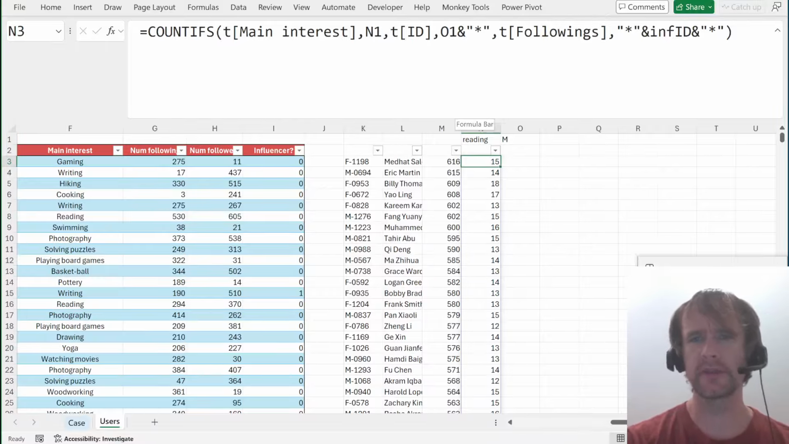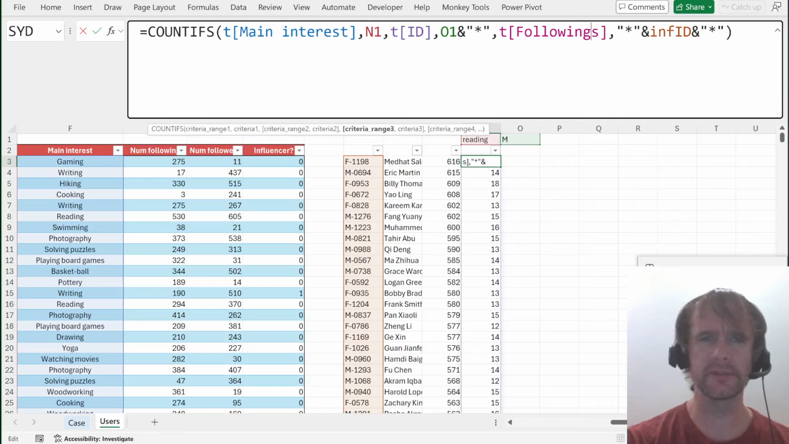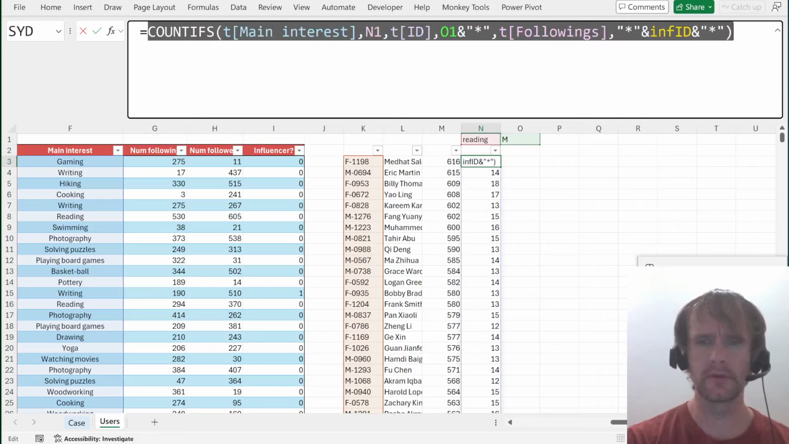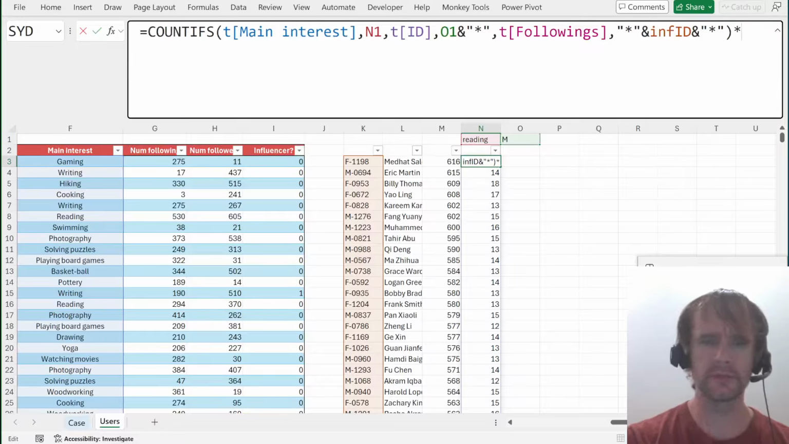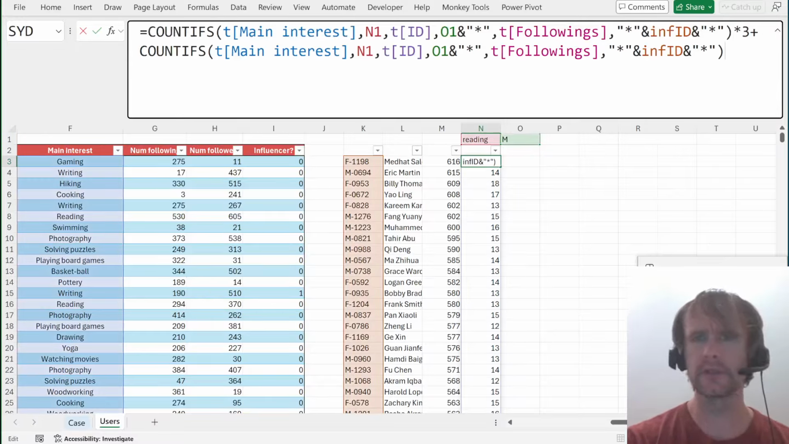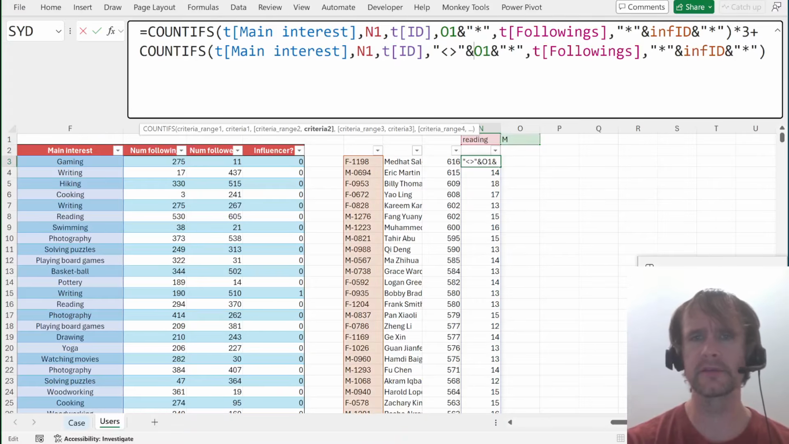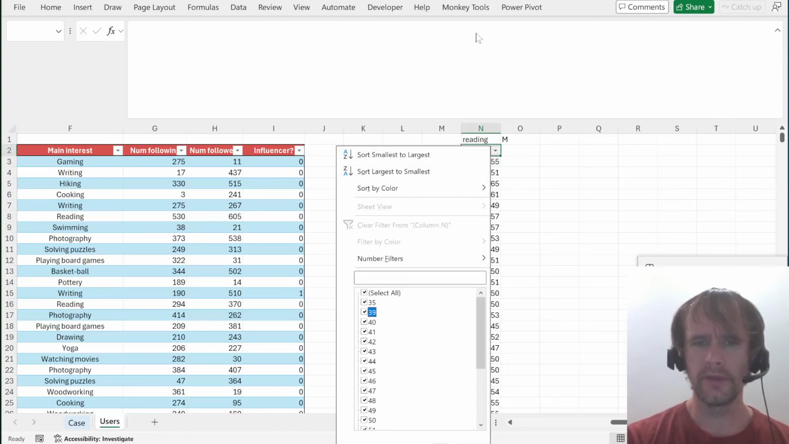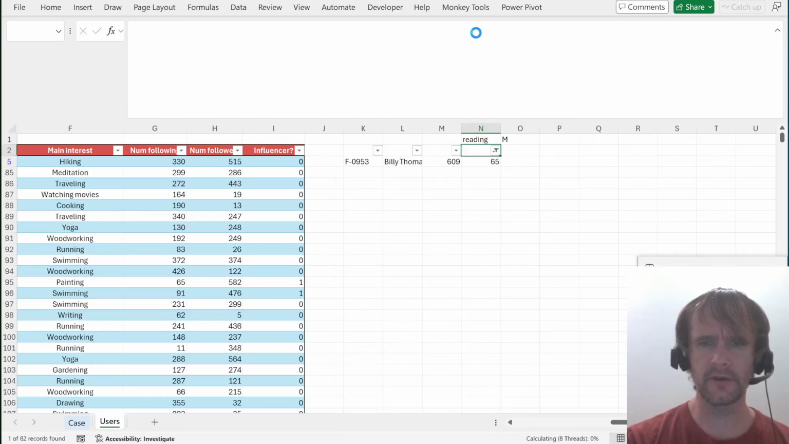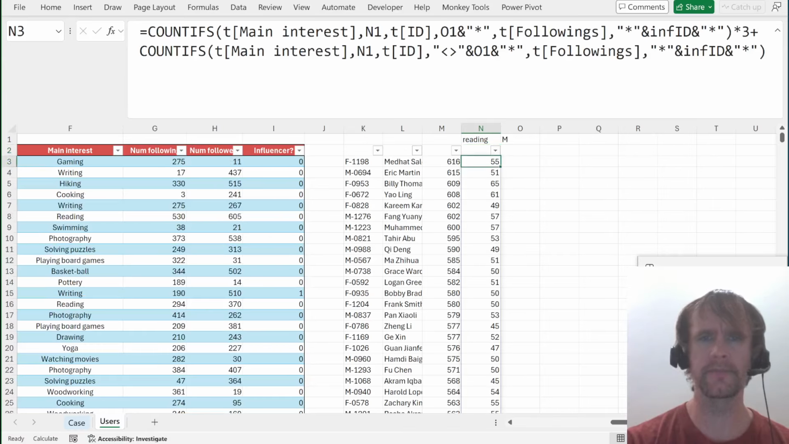So there's a couple of ways I can think of doing this, but probably the easiest one is just to do that times 3 plus this, and then just make this not that. And then my top score should be 65 for Billy Thomas, and it is. Good. Okay.